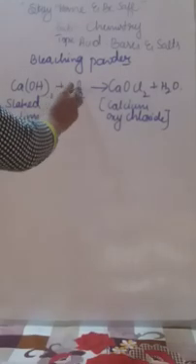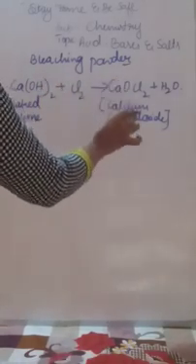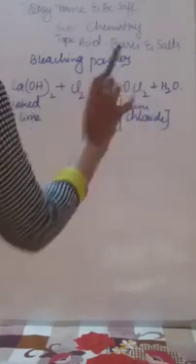Once again I will repeat how the bleaching powder is prepared. It is only a one line answer, but the equation is very important. When chlorine gas is passed through the slaked lime, slaked lime reacts with the chlorine gas and forms calcium oxychloride. O is there, that's why it is called oxy. Cl2 group is chloride.